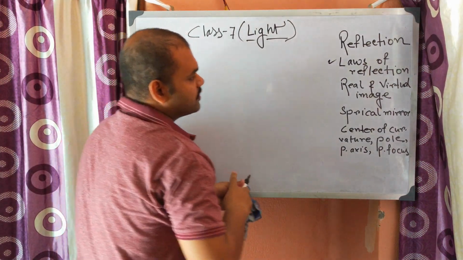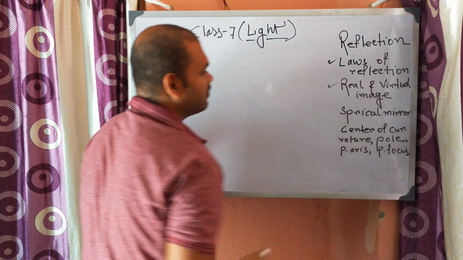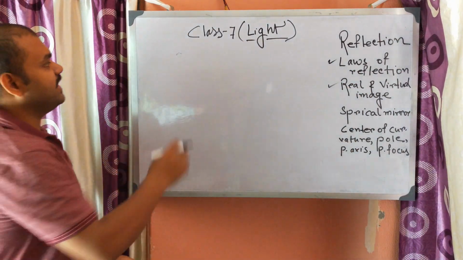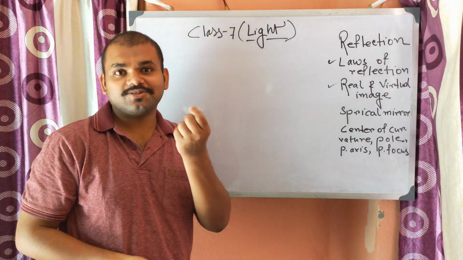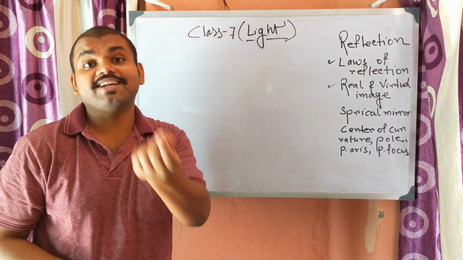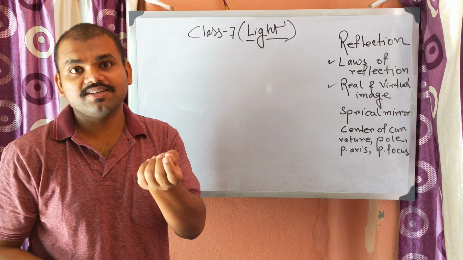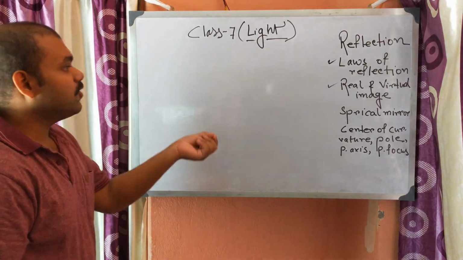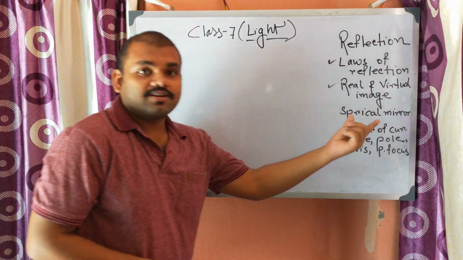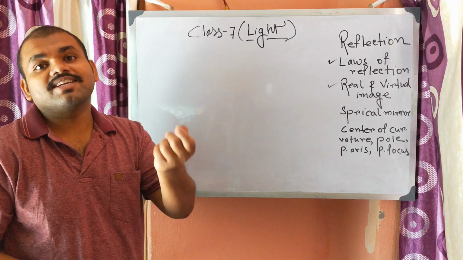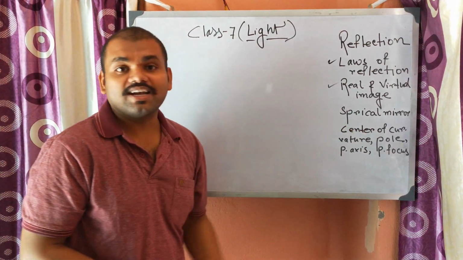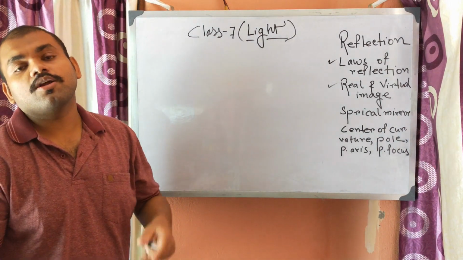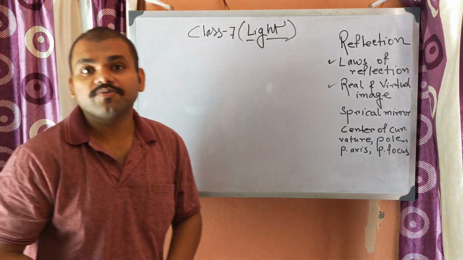Next come to spherical mirrors, which are very new to you. In a mirror there is a reflecting surface. Spherical mirrors are mirrors where the reflecting surface is spherical. Either it is concave, bent inwards, or bent outward, that is in case of convex.